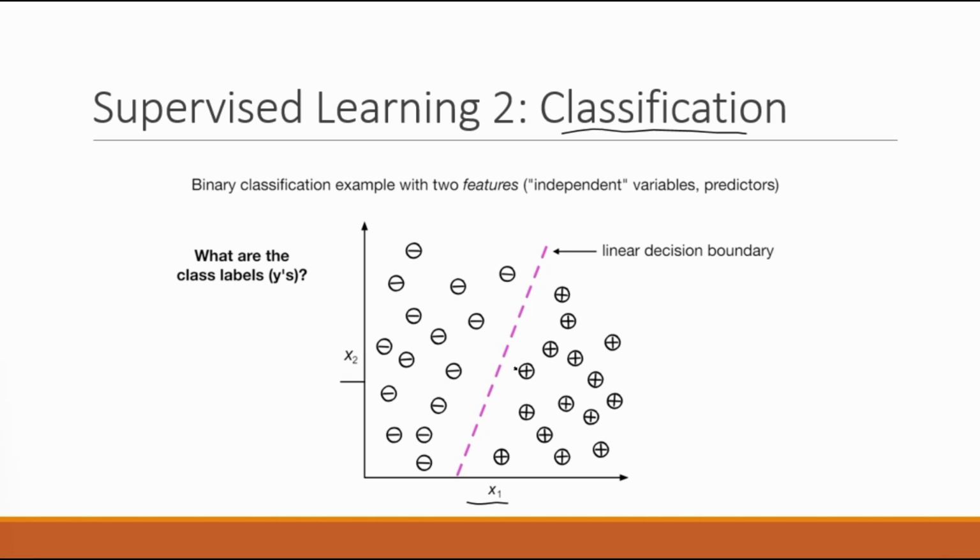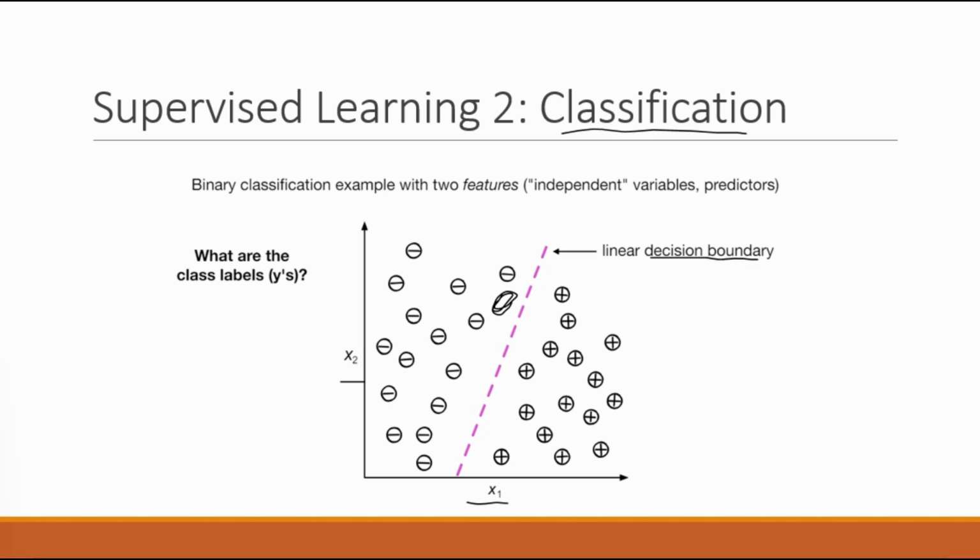So if I have, for example, a new data point that is located somewhere like here, because it's on the left side of the decision boundary, so this is a linear decision boundary learned by this machine learning system, it would predict a minus sign, and everything on the right hand side would be predicted as a plus sign, for example. So we will see more examples of that, but the goal here is to learn a decision boundary. So that's the goal in classification.